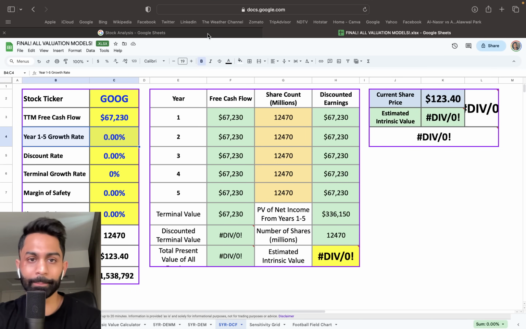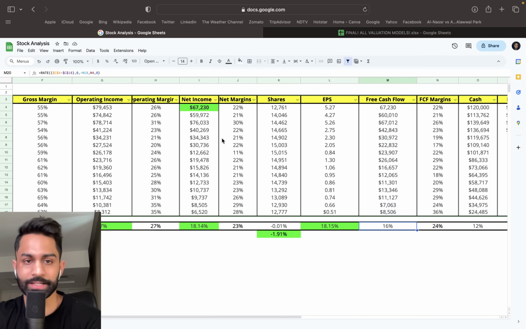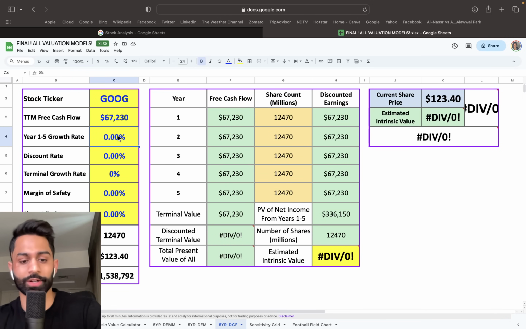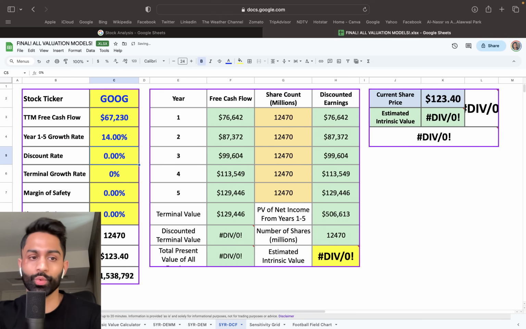So if you come back here, free cash flows have grown by 16%, as you can see over here. So 15.913, that's going to be this number over here. So I think I can go a little bit more conservative, a 14% growth rate from years 1 through 5. The discount rate is going to stay the same at 12%.